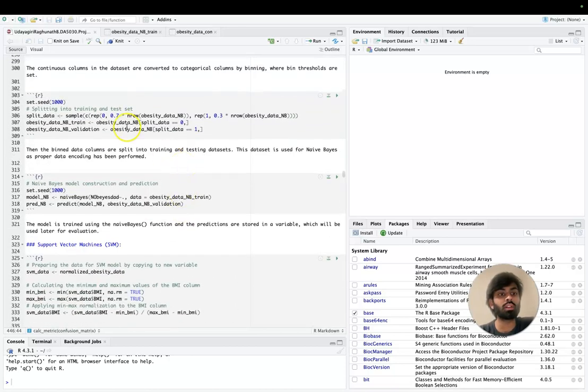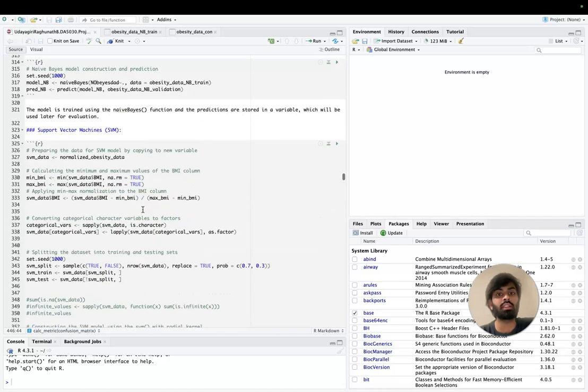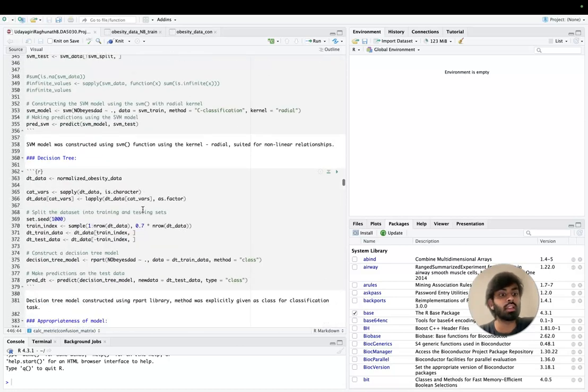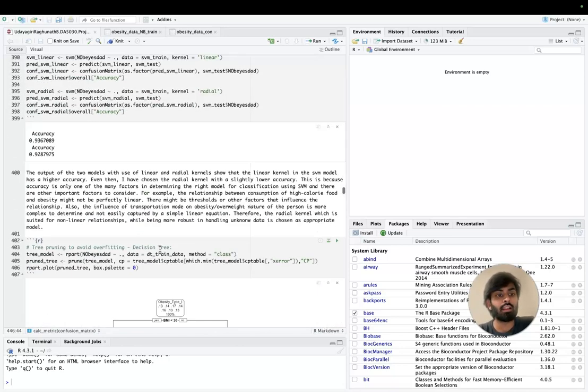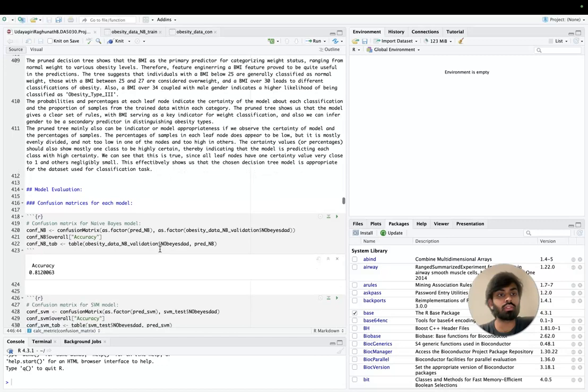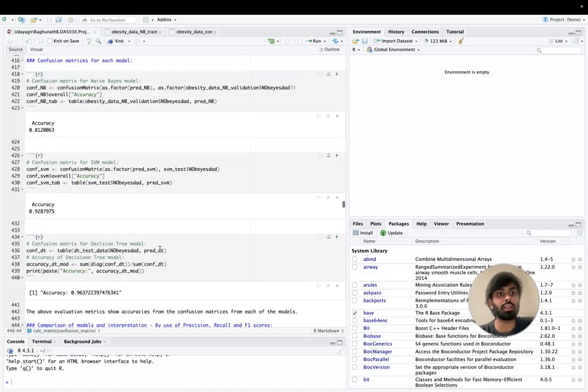And for both datasets, we have a split ratio of 70-30 in the training and validation datasets. The decision tree also utilized the same normalized dataset for the prediction. And we saw the appropriateness of the model as I explained before.